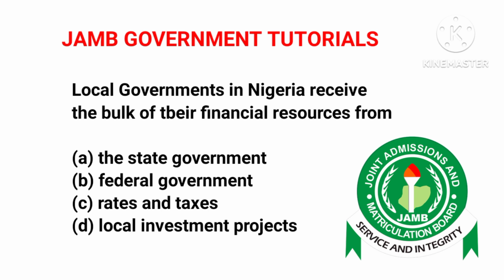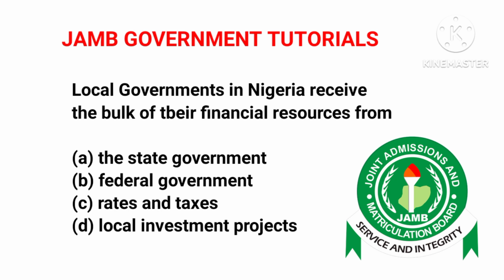Okay, so local government get 20.60% of federal government revenue. Okay, 20.60% of federal government revenue. So almost all the money that is being spent in the local government comes from the monthly allocation that local governments receive from the federal government. Okay, so the correct answer is option B.